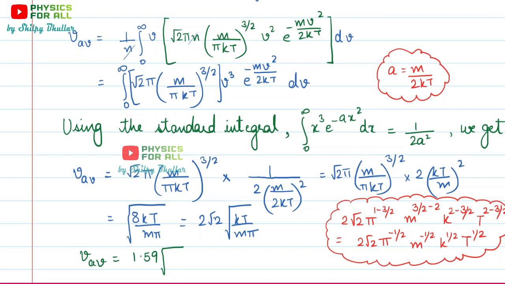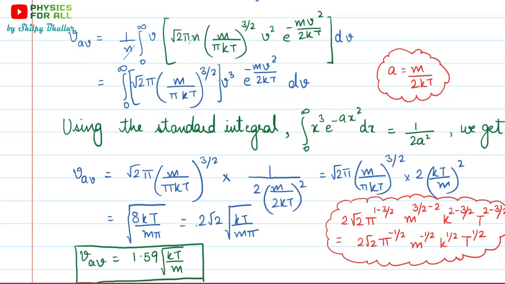So on dividing by pi, we actually get the value 1.59, and that's why here we have kT upon m left. This is the final expression. So 2 root 2 divided by pi, we are going to use the value of root 2, then the value of pi, which is 3.14. On solving, because these all are numerical quantities, we get a number, and 1.59 is the number obtained.